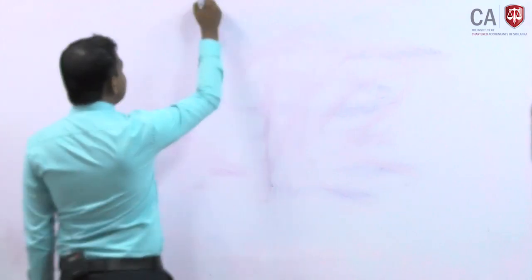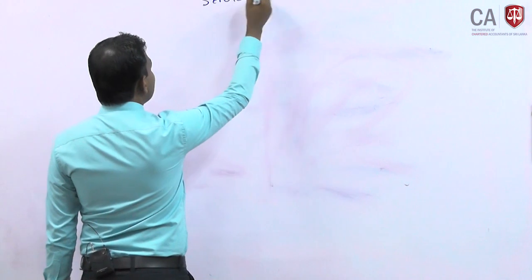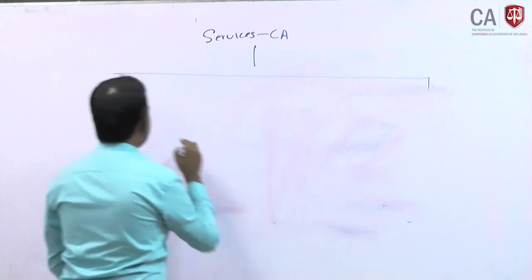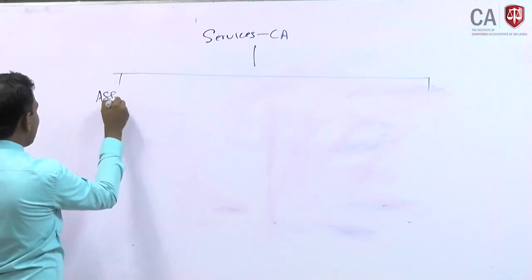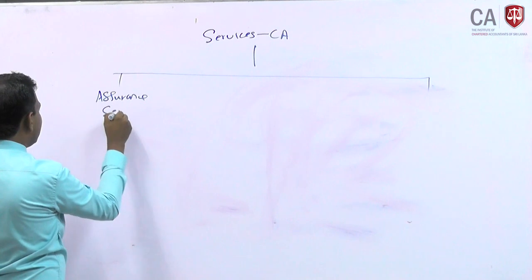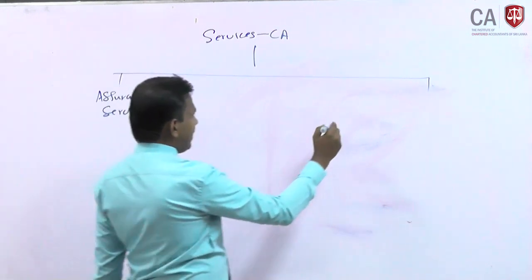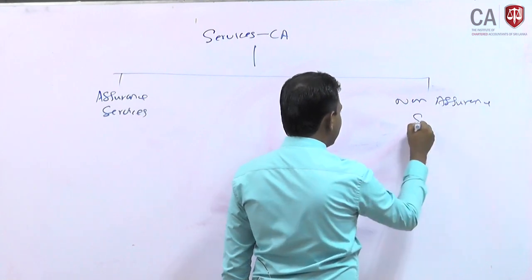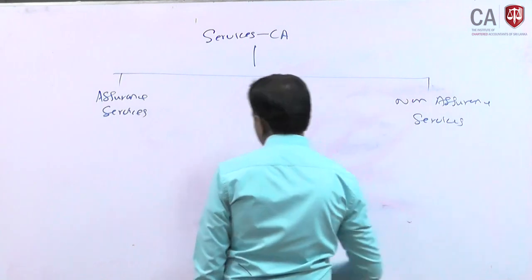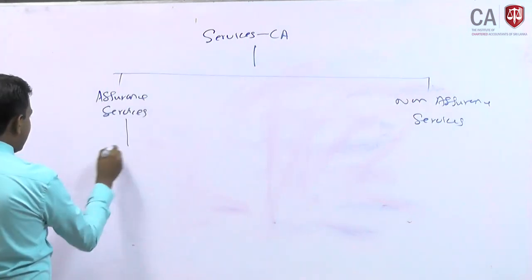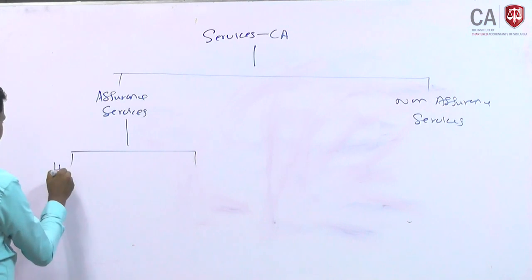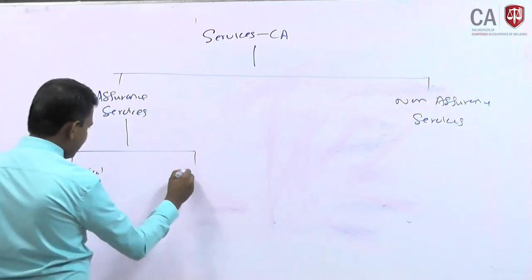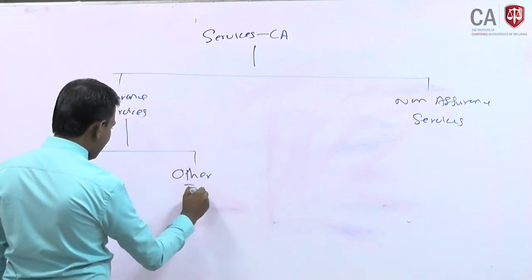Right. The services provided by a CA are divided into two. One is assurance services. The other one is non-assurance services. These assurance services are divided into two: historical financial information, and the other one is other information.